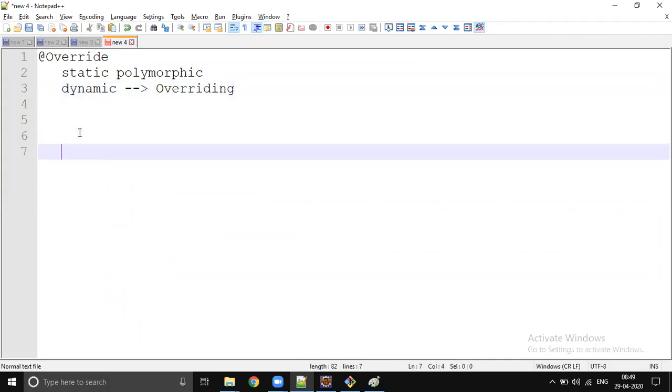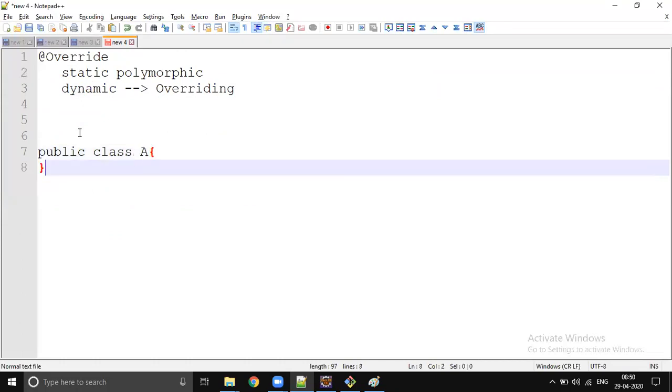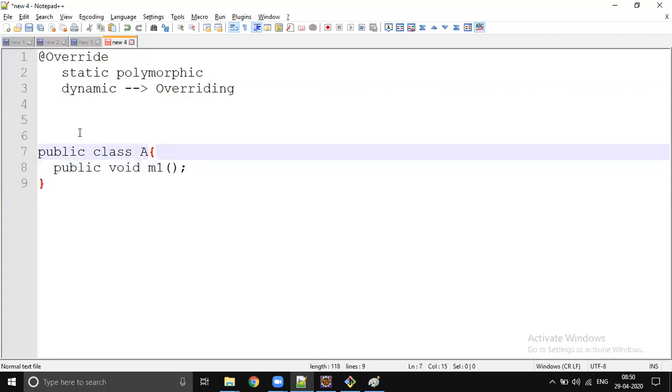Let's see a very basic example: class A, and we have a method public void everyone. Or else, to make it entertaining, let's change this to Amitabh, right? Amitabh.